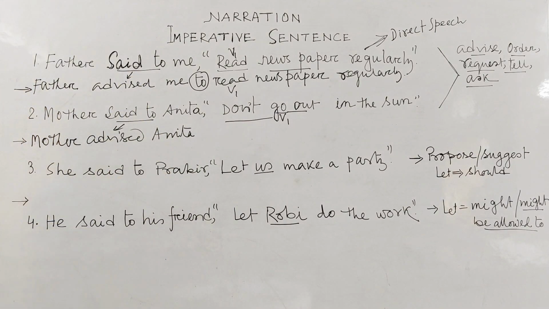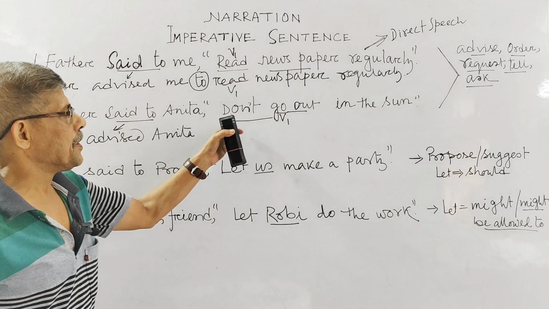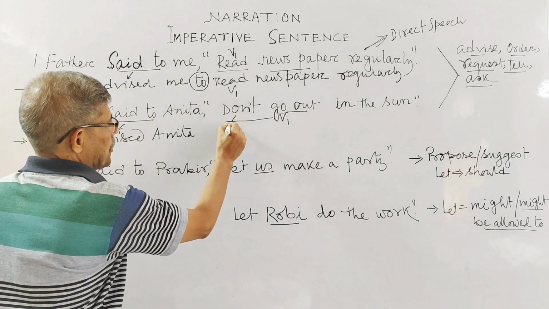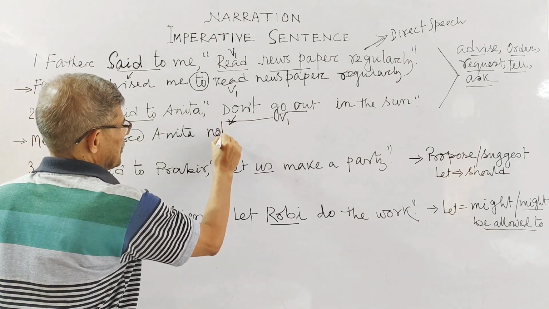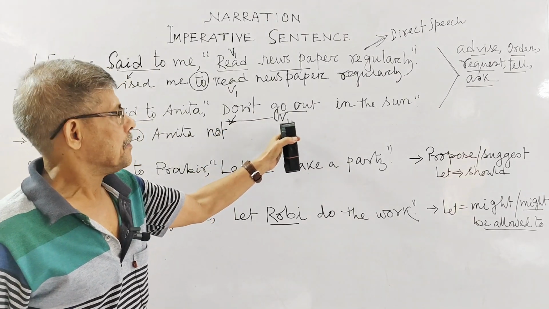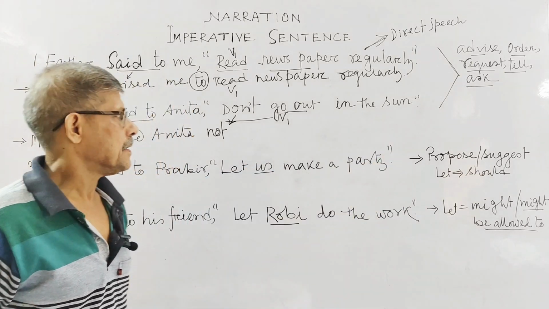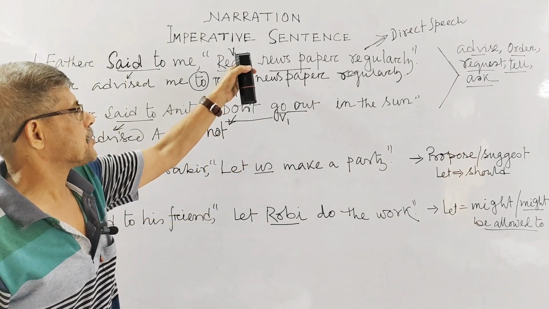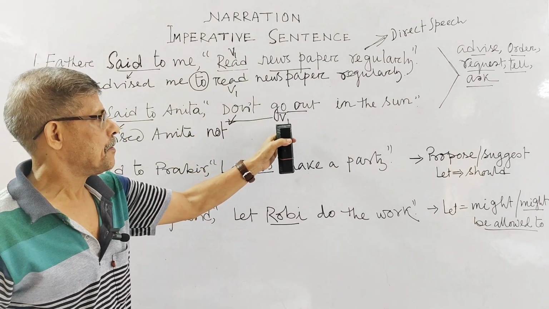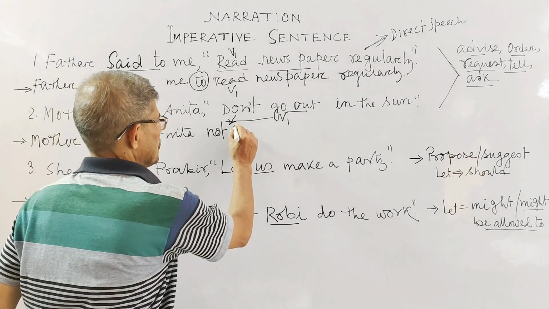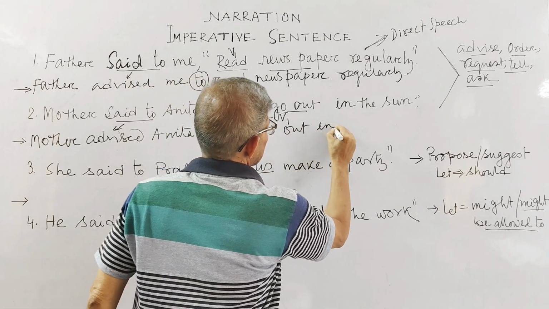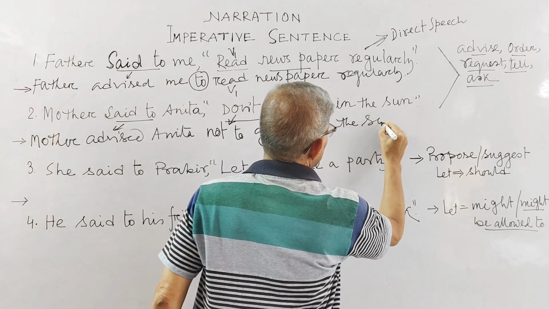Now when you see your sentence begins with don't, then in place of don't you set not, just you set not. And now the rest part is V1 and other things. As you know from the first case, just before V1, that is your present verb, you set to, and the rest part you just set. Done.